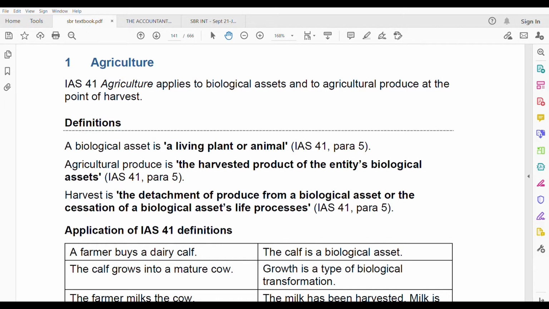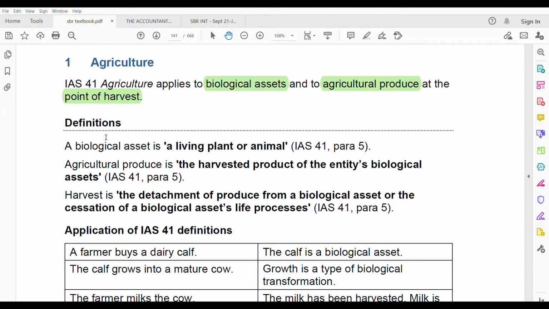So let us start with IAS 41. IAS 41 is on agriculture. IAS 41 says it applies to biological assets and to agricultural produce at the point of harvest. So you need to know these terms: one is biological asset, the other one is agricultural produce. At which point of harvest do you need to recognize this as an asset? What is the definition of biological asset and agricultural produce?